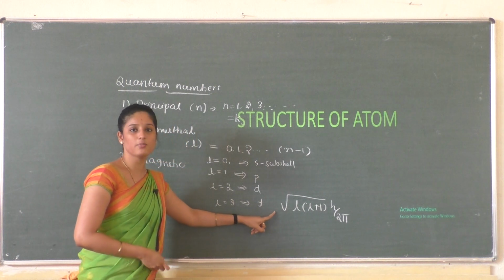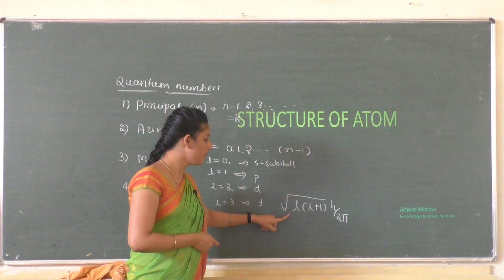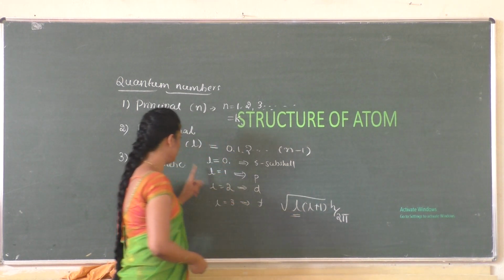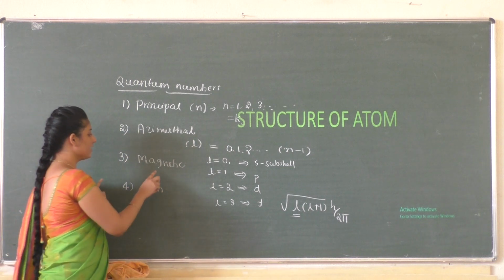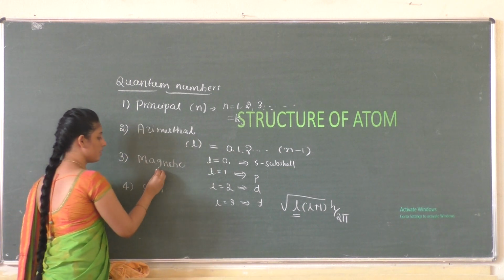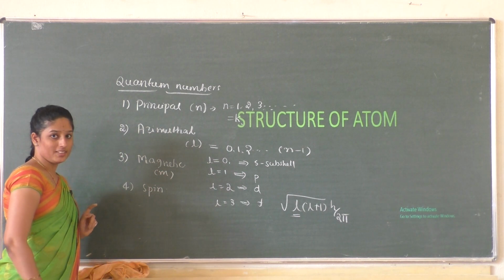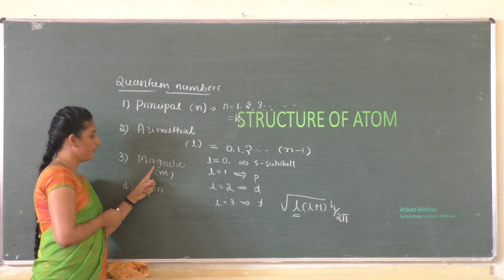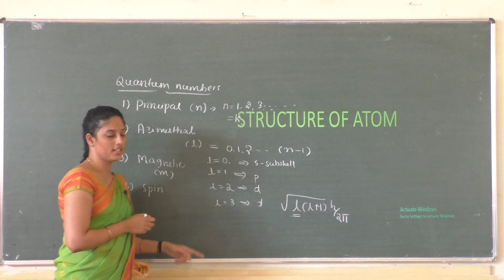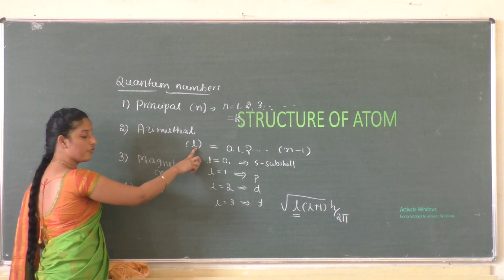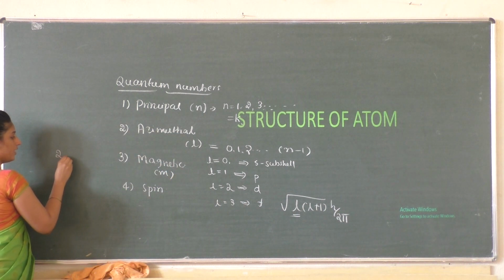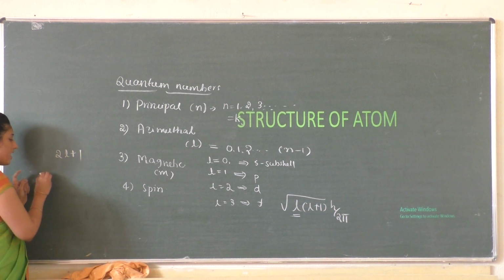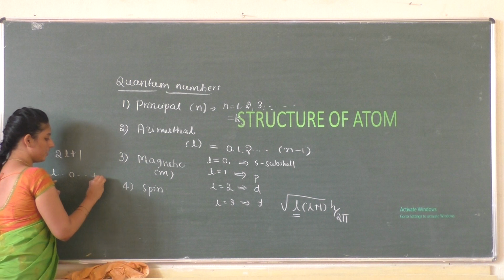Orbital angular momentum can be calculated using the formula square root of l(l+1) h/2π, where l is the azimuthal quantum number. Next comes the magnetic quantum number, denoted by the letter m. It denotes the orientation of atomic orbitals in space. For a given value of l, the total values of m are 2l+1, starting from -l to +l.